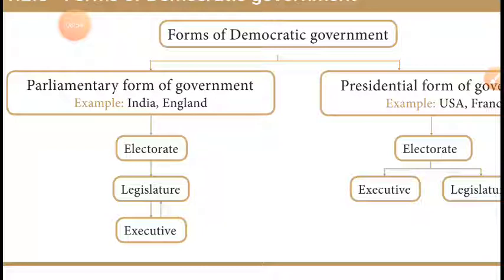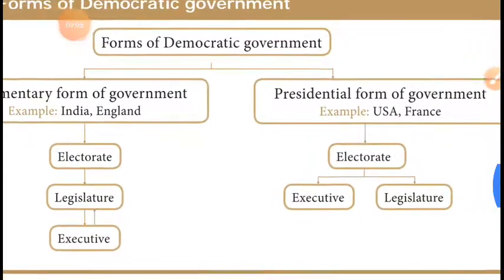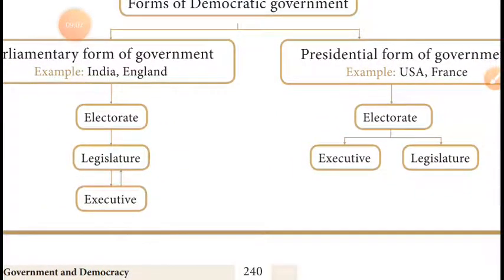Parliamentary form of government, which countries are following it? India, England. They are following the parliamentary form. Presidential form of government, which countries are following? USA, France. Now, parliamentary form of government, listen now. First, electorate. Electorate, you know that. People. Then legislator, MLA. Then executive, Nirvagam. So this is the pattern of the parliamentary form of government.